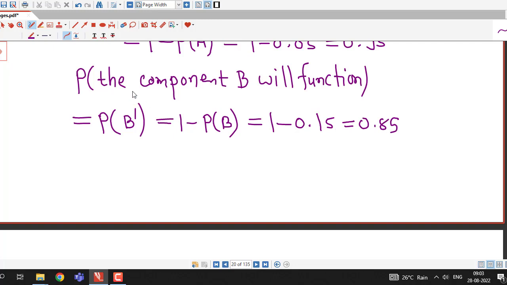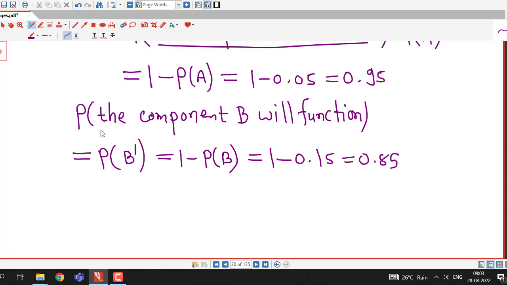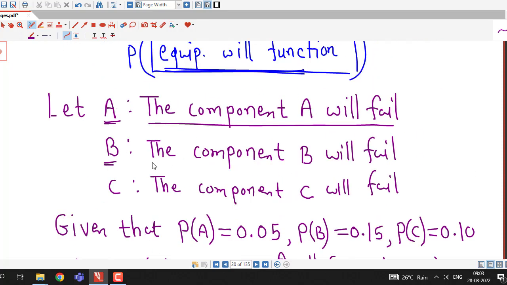The probability that component B will function is the complementary event of component B will fail.